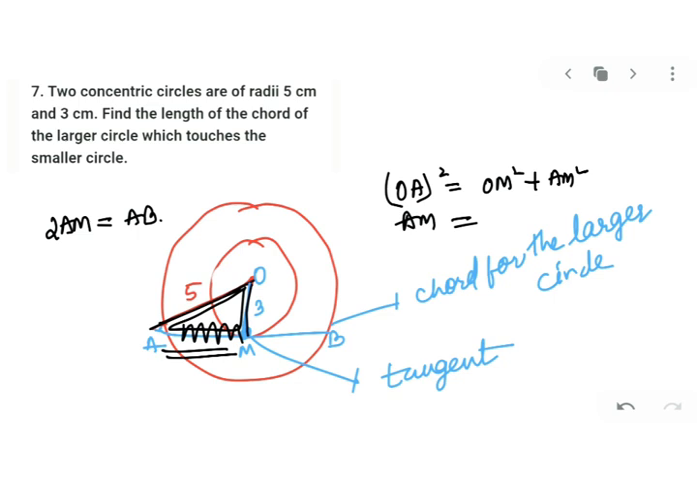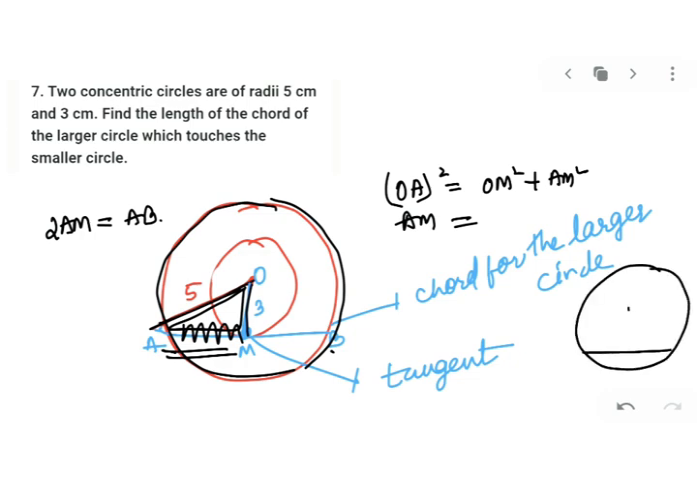Why? Because if AB is a chord of the bigger circle, then we have a property that in a circle, if a perpendicular is drawn from the center to any chord, it will divide the chord into two equal halves. That means if OM is perpendicular to AB, which is a chord of the bigger circle, it will divide the chord AB into AM and MB, which will be of equal length. That means AM will be equal to MB. So once you find the value of AM, if you double it you will get the whole AB. Clear with this? God bless.